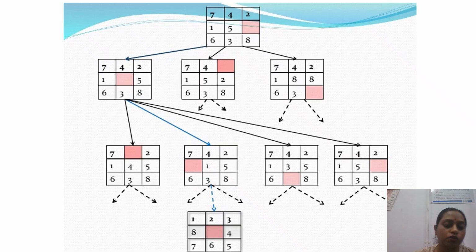No, this is not my goal state, this is also not my goal state, this is not, and this is not. So again further we will consider. Again there are three possibilities, so three intermediate states will be generated from here. From here also we will generate three more intermediate states. Here also we can generate three further intermediate states, and here also three further. Finally, after applying this rule over and over, intermediate states will be generated, and every time we will verify with my goal state.